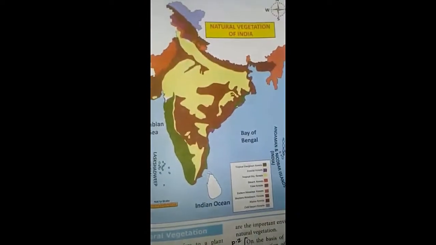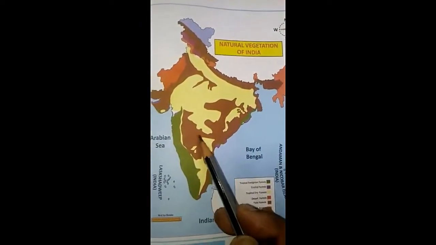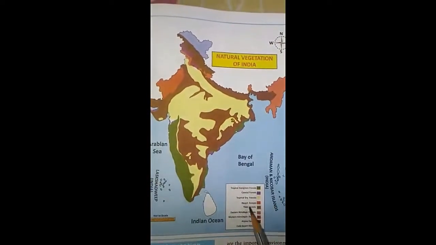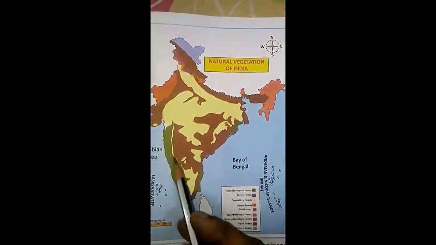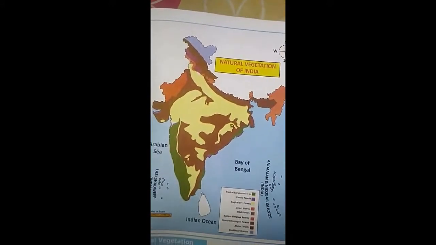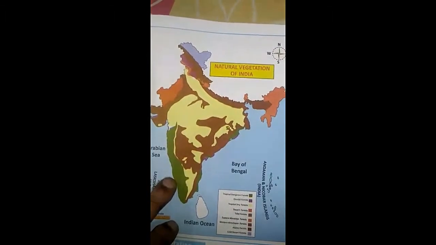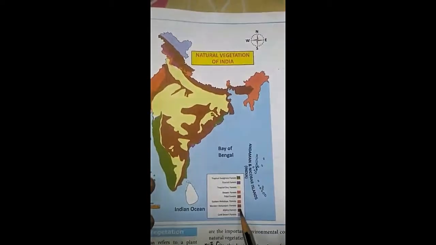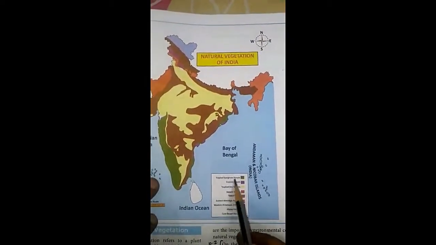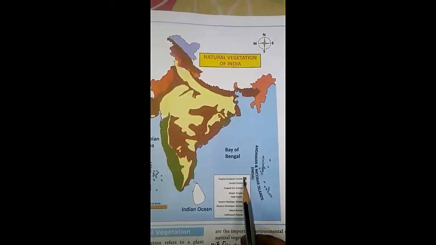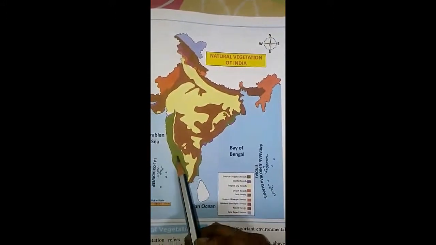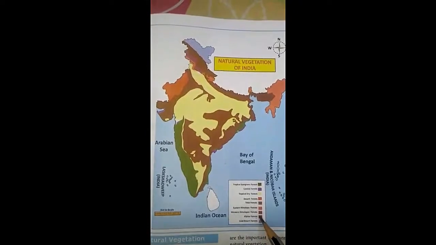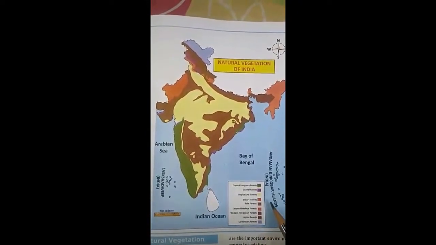The next map, on page number 103, is natural vegetation. All these are mountain places. It is important: according to the color, the vegetation varies. The alpine forest is this color, and this is the tropical evergreen forest. Two or three places will come from this map, so go through the forests and the colors, because according to the color it varies.